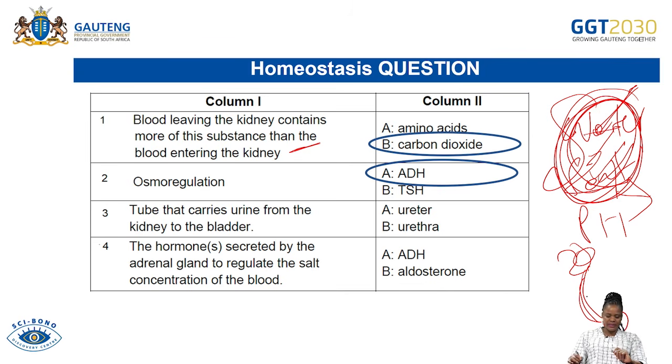The one that carries urine from the kidney to the bladder is the ureter, without an R. It is ureter without an R. So the answer is A only.